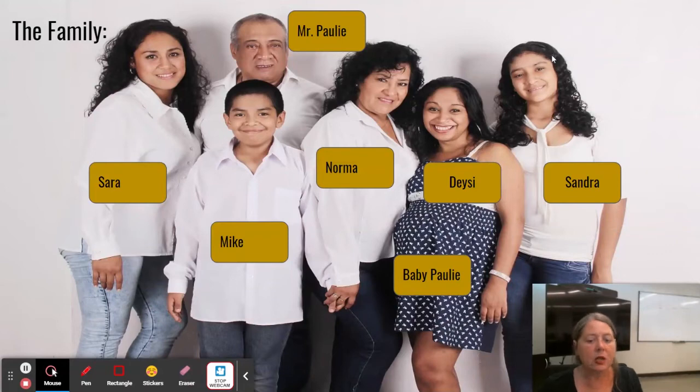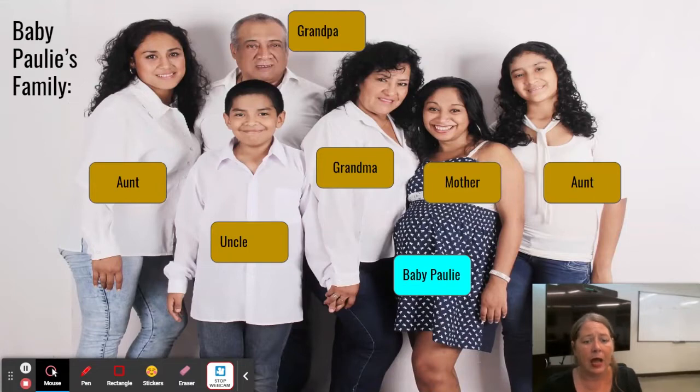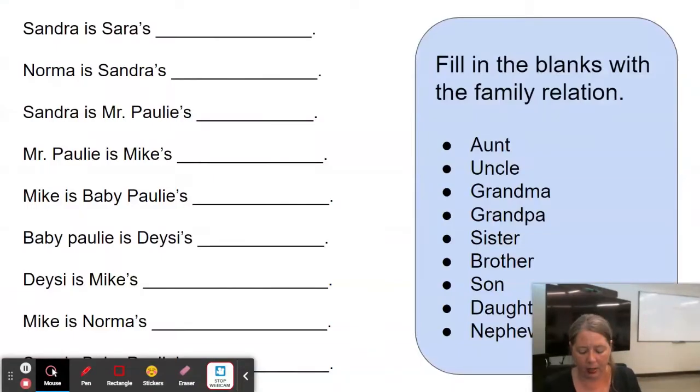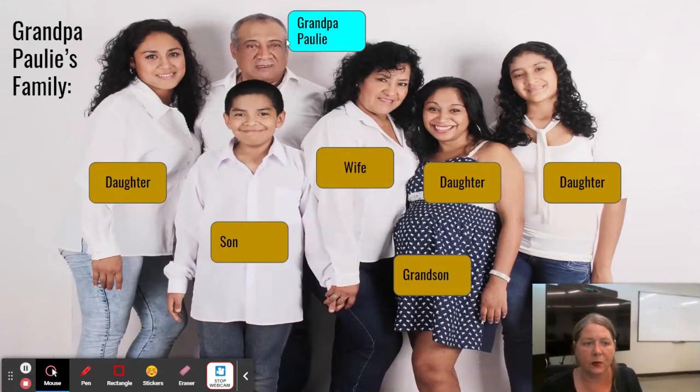Okay. So let's look at a family. So we have a family here. We have Mr. Polly, Sarah, Mike, Norma, Daisy, Sandra, and baby Polly right there, about to be born, right? And so in relationship to baby Polly, this is baby Polly's mother and baby Polly's grandma and baby Polly's uncle and baby Polly's aunt, and on it goes, right? But if we're talking about a different family relationship, so we start with grandpa. This is Grandpa Polly's wife. This is Grandpa Polly's son. This is Grandpa Polly's daughter and Grandpa Polly's grandson, right?